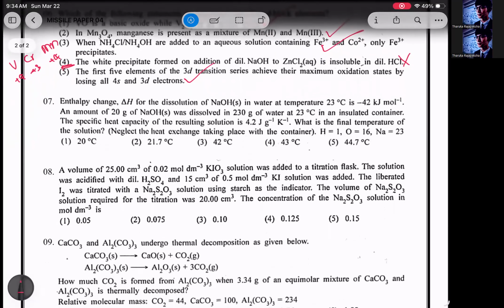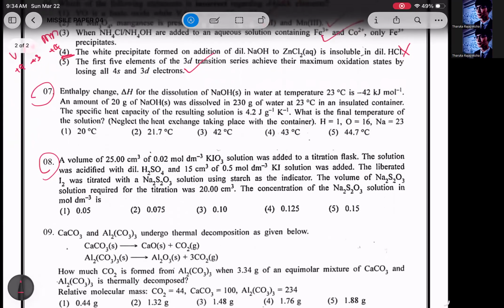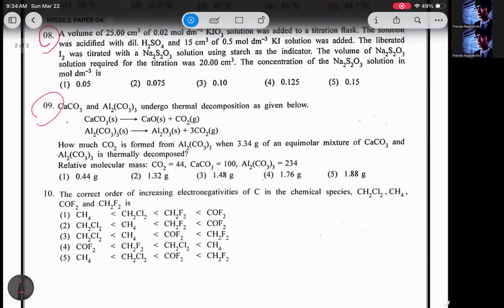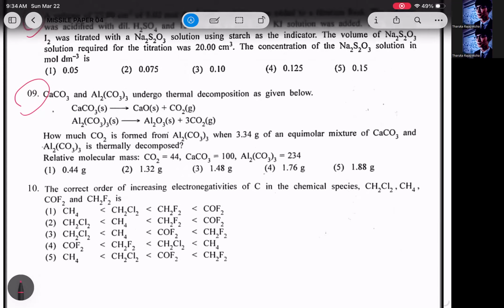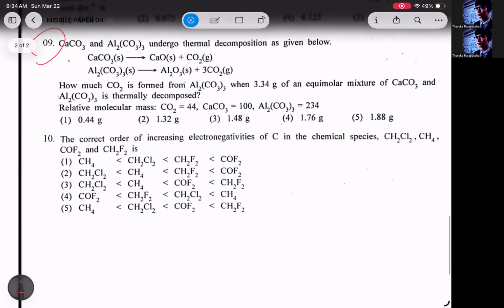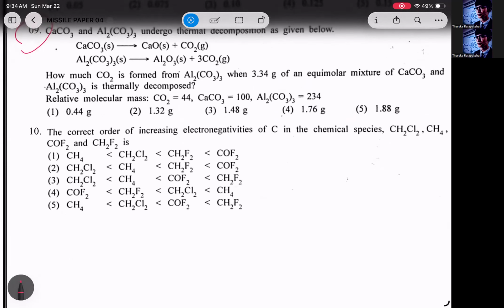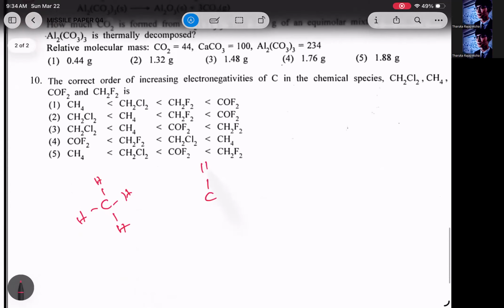Question number 7, 8, and 9, all are calculations. I leave it at the end. Then the 10th one, the correct order of increasing electronegativities of carbon in the chemical species C2H2, CH2Cl2, CH4, COF2, and CH2F2. Let's see. Right. So CH4, not C2H2, CH2Cl2, and then CH2F2,